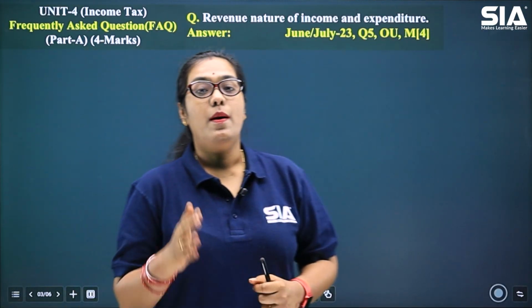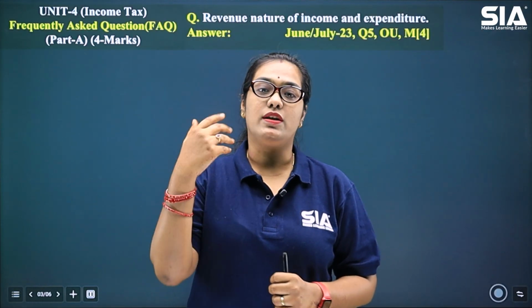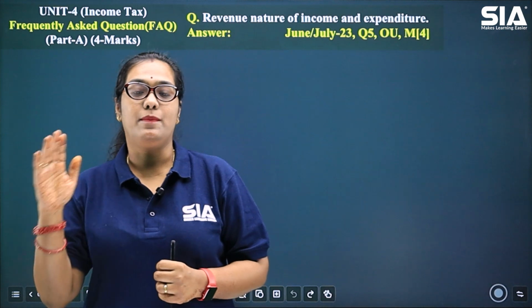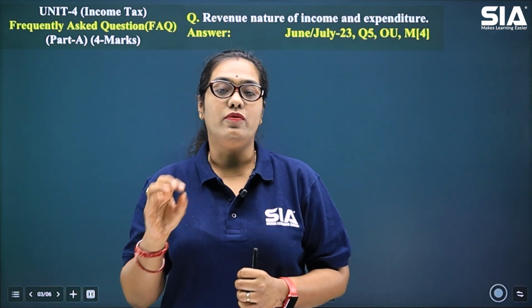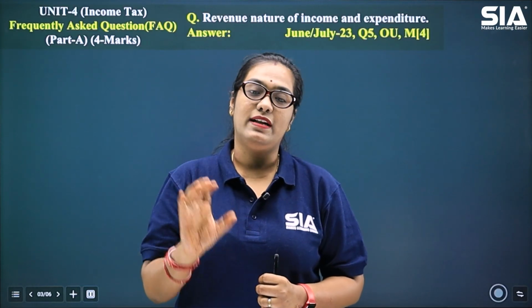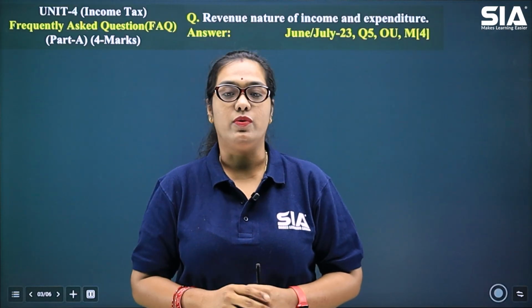Now let me tell you, part A of your question paper is never fixed. We cannot say which question comes as which number, but your part B is fixed. That is, your 12A and 12B of the question paper is fixed for profit and gain from business and profession. So in that you'll have questions related to the fourth unit only.